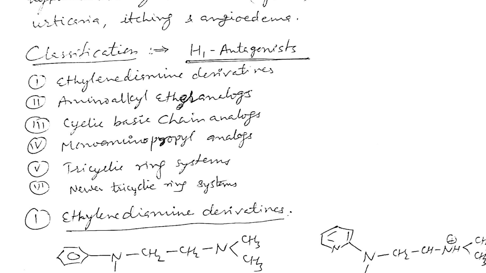So you have to know the classification, and at least one or two prototype drug examples of these six classes, and you have to understand these six classes of H1 antagonists. So this is it for H1 antagonists, and another part is left, that is the H2 antagonists. We will discuss it in the next video or next lecture.